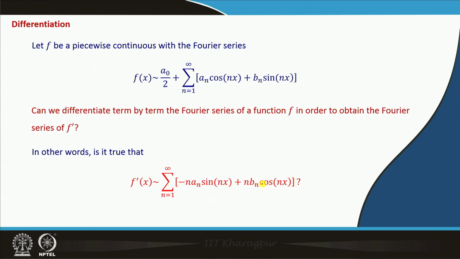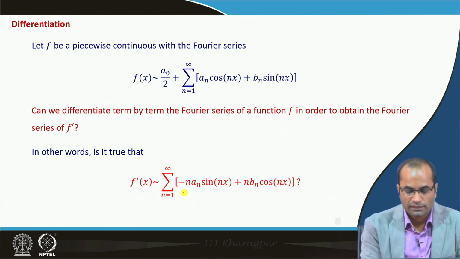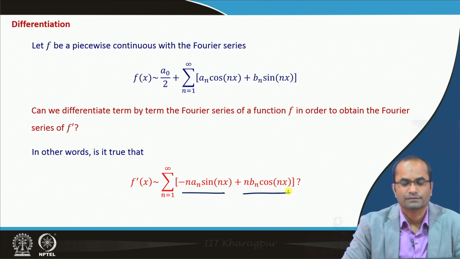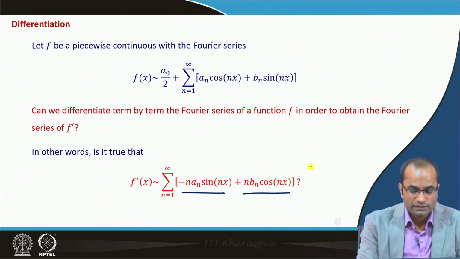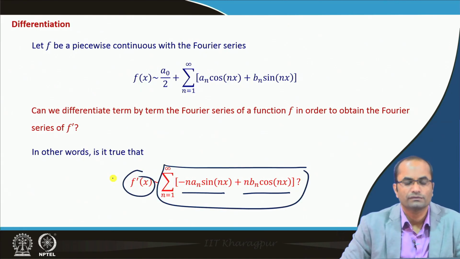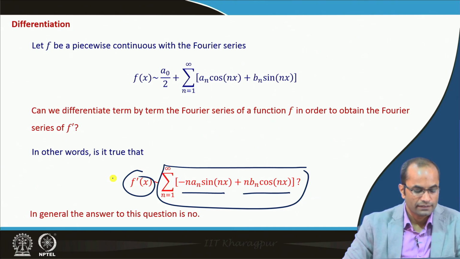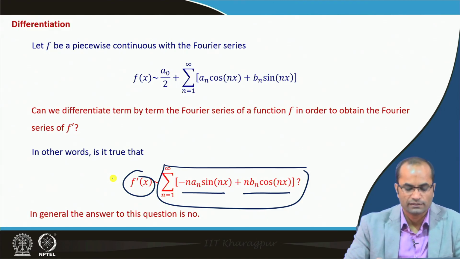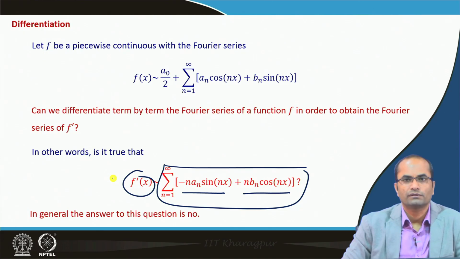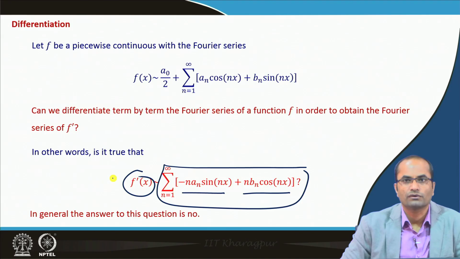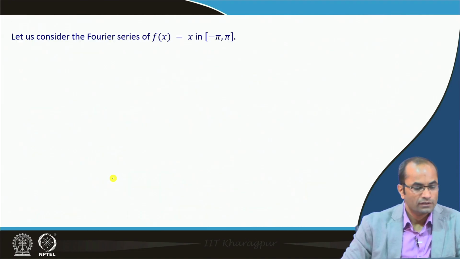So the new series is minus n a n sin n x plus n b n cos n x. Whether this series is the Fourier series of f prime is the question we are addressing first, and in general the answer is no: it is not always the case that the new series after term by term differentiation becomes the Fourier series of f prime.